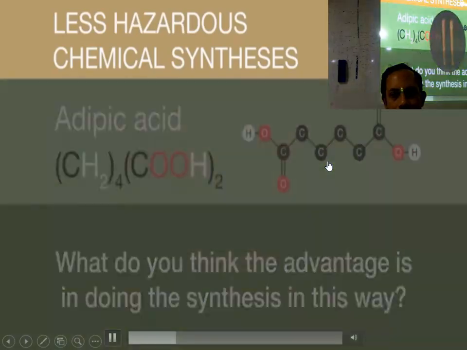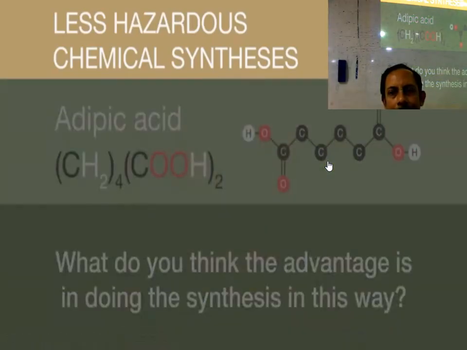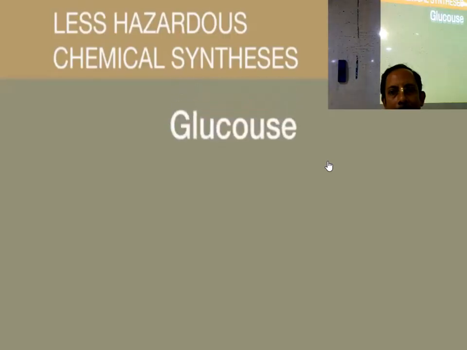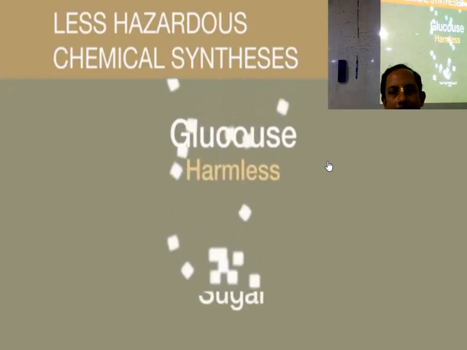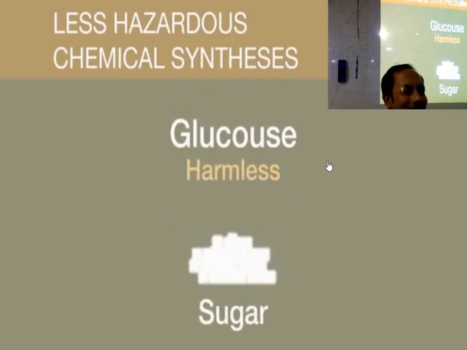Pause the video, think about this, and resume when ready. The answer is that glucose is harmless and is essentially sugar. Conducting the synthesis in this way protects the workers, who would otherwise produce this compound by coming into contact with carcinogenic benzene.